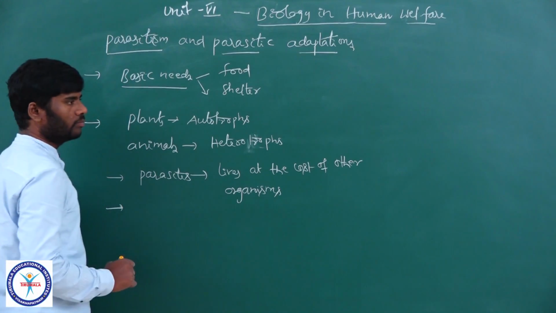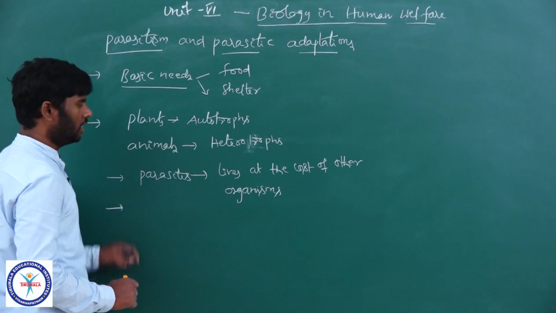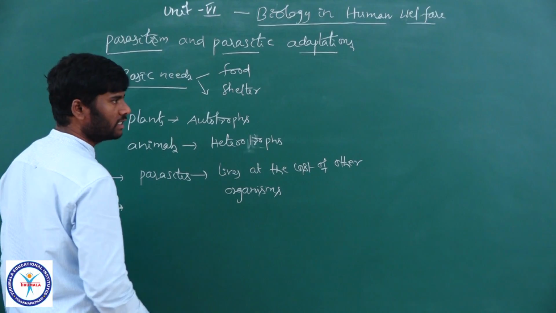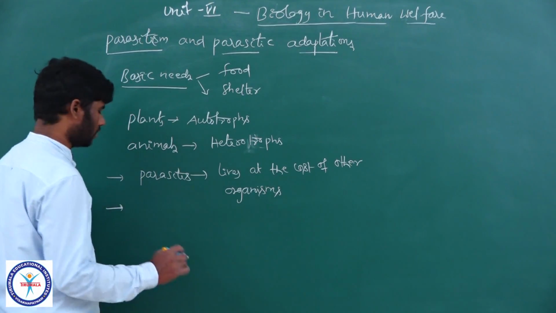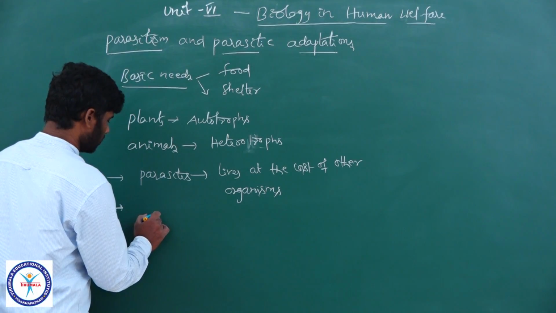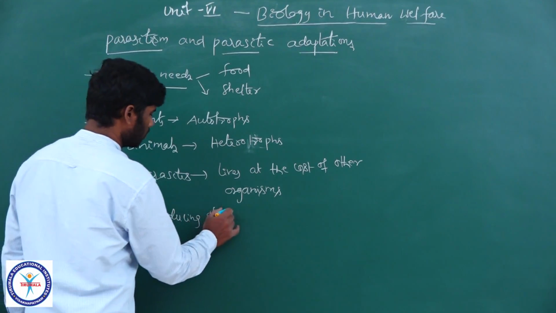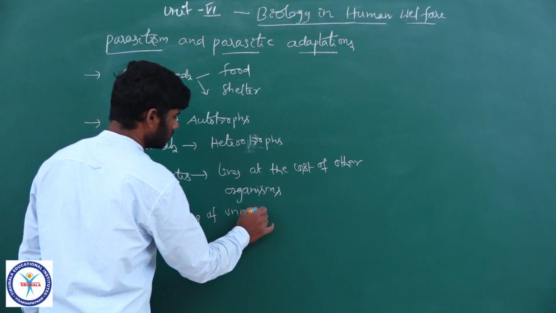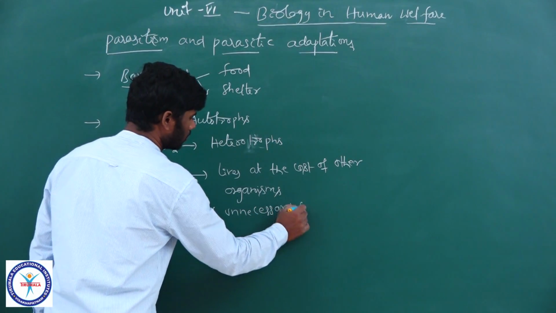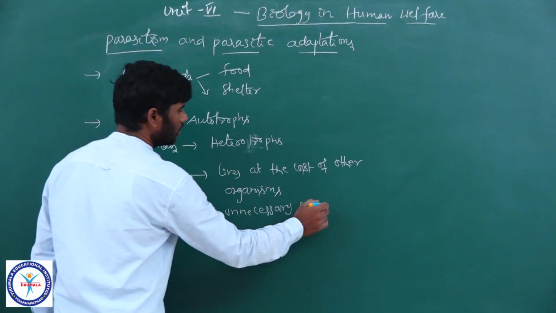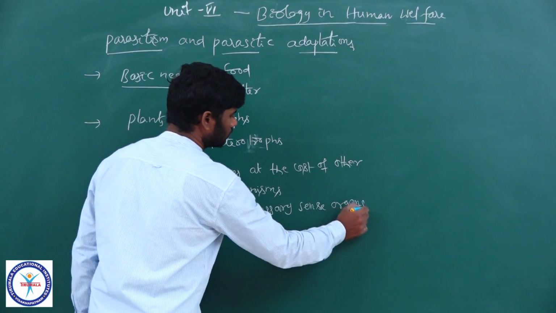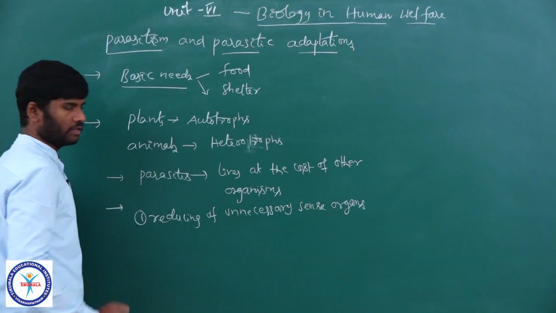So in order to survive successfully in the body of the host, parasites adopted certain adaptations. The first parasitic adaptation is reducing unnecessary sense organs.